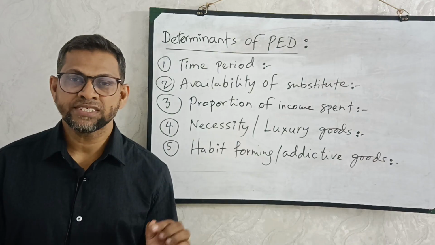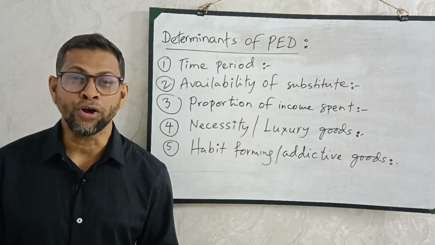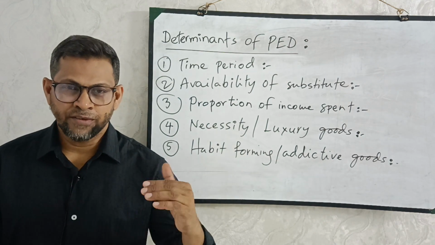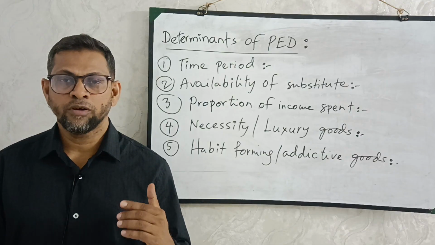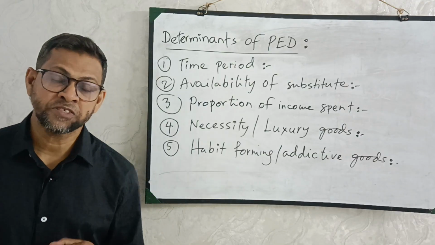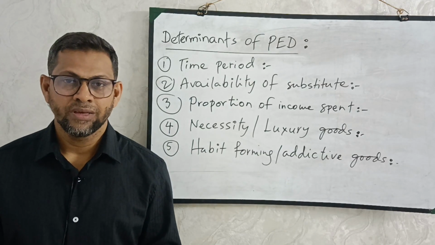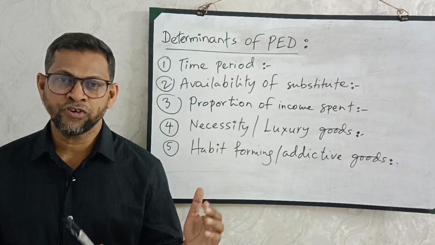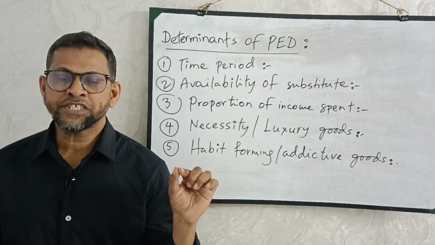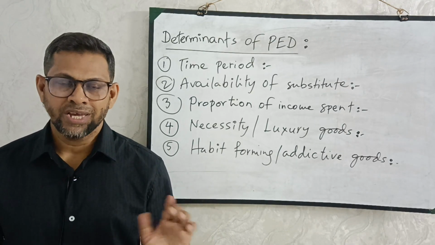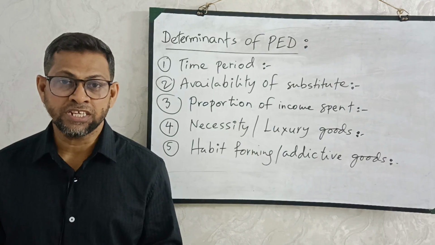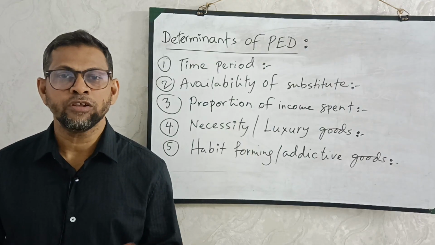But if something is very cheap, say salt, every household uses salt in their curry, and if the price of salt increases say from 100 taka to 200 taka, 100% price increase. What will you do? You will be very much responsive? No, because this 200 taka is nothing for your entire income. So it takes a very small proportion of your income. It doesn't take a larger proportion of your income. In that case, if the price of salt increases 100%, still demand will be inelastic.